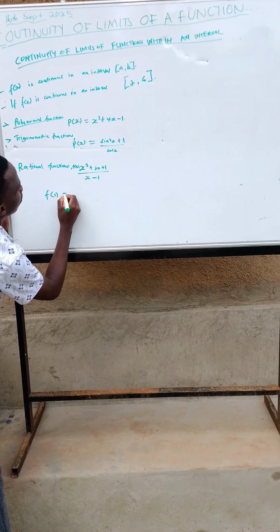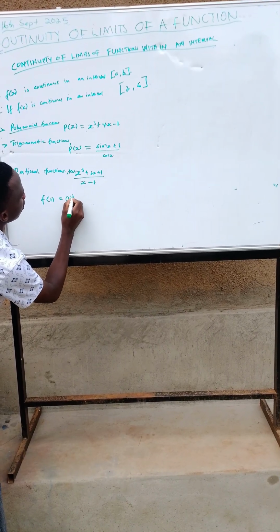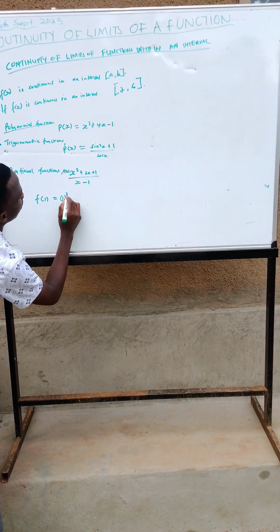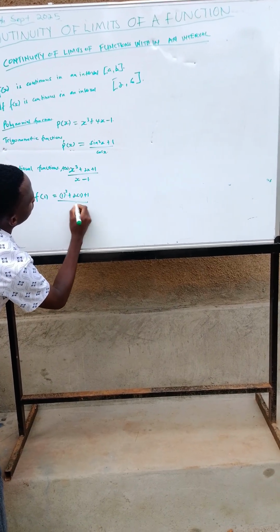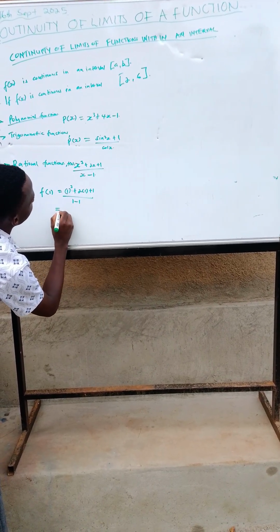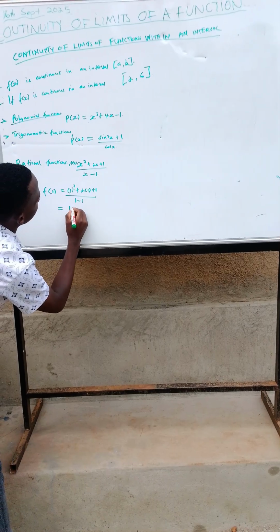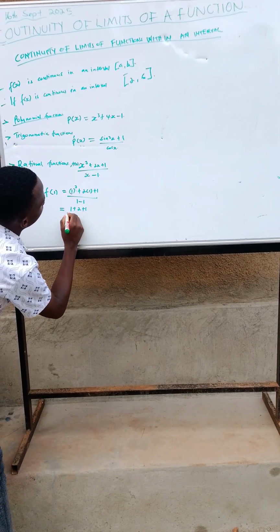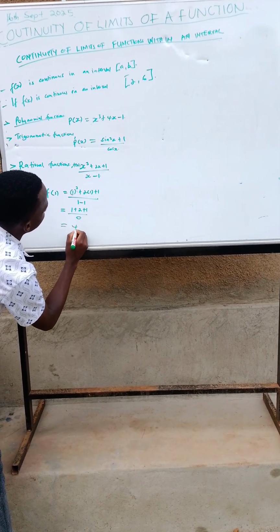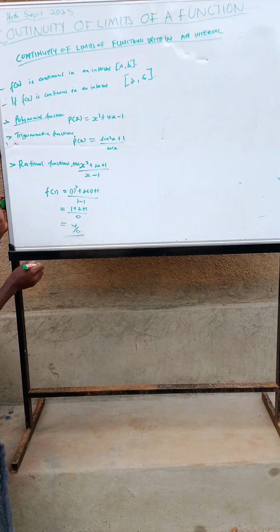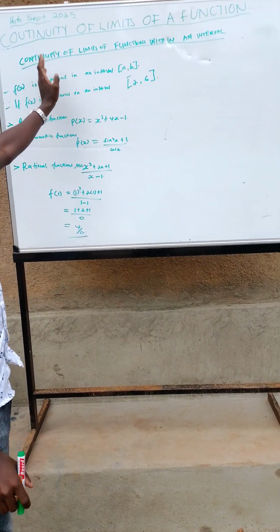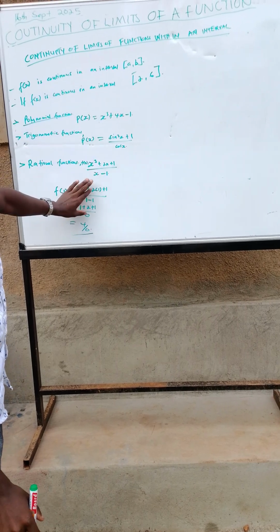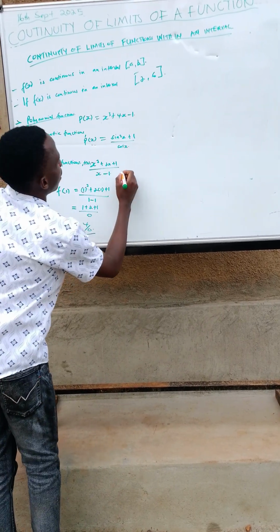If we try to substitute to get the function value, f of 1 will be 1 cubed plus 2 into 1 plus 1 over 1 minus 1. Getting this, it will be 1 plus 2 plus 1 over 0, getting 4 over 0. Meaning this function is not continuous at the point where x equals 1.